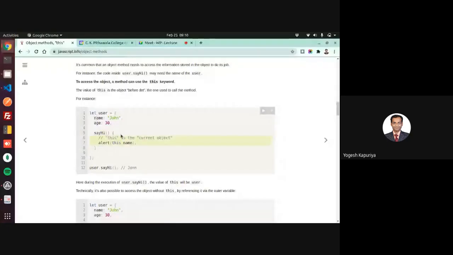There are three properties: name, age, and sayHi, where sayHi is a function, and name and age are two different values. Whenever I access this.name, it means that object's name property. This is very useful.